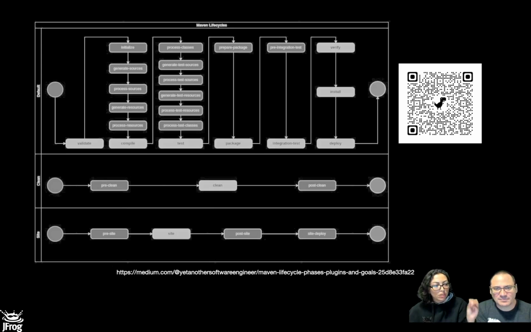If you go into this particular blog post, you can see it bigger. What Andres is trying to say is to focus your attention on the upper part, because that is the most well-known Maven workflow. And if you can see, almost at the end of the column, there is verify on top and install second.